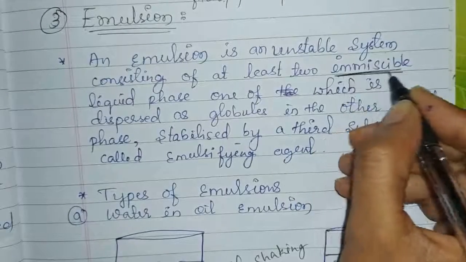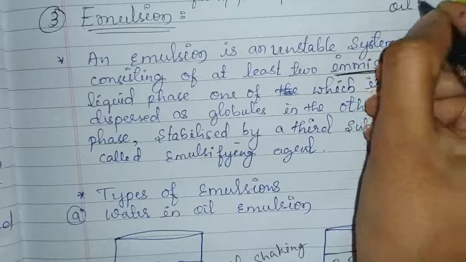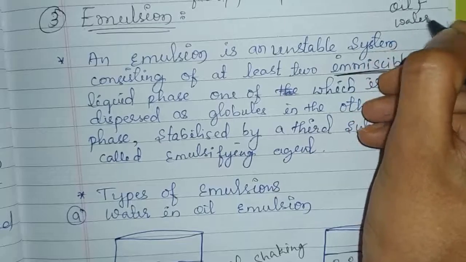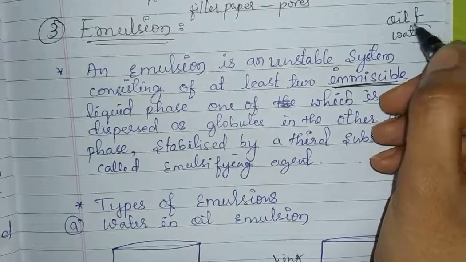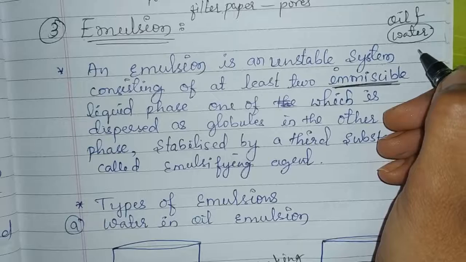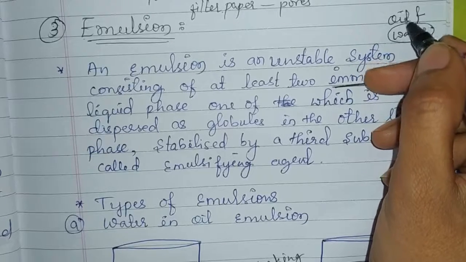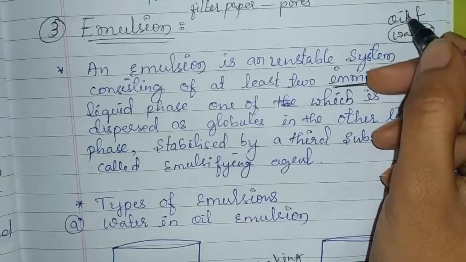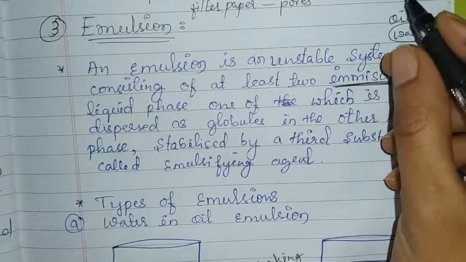Immiscible means, for example, if you take oil and water in a beaker, you'll see that water will settle at the bottom of the beaker, and above this water layer we will see the oil layer. When these water and oil are mixed, we will see two separate layers.